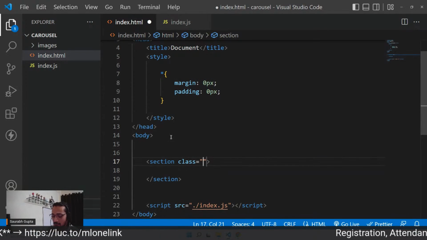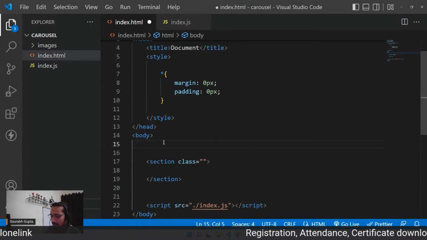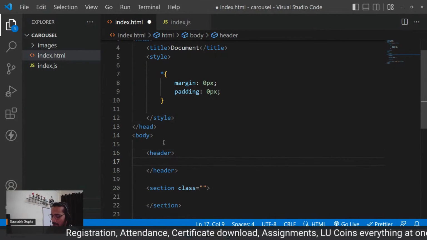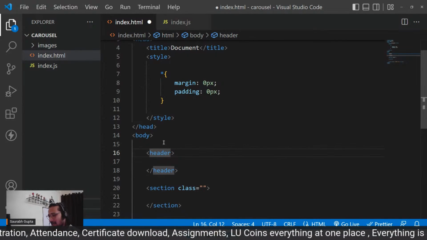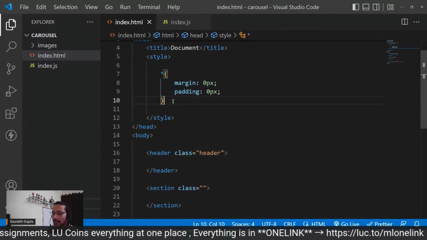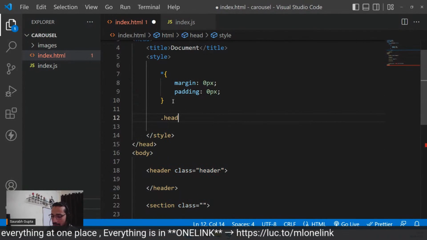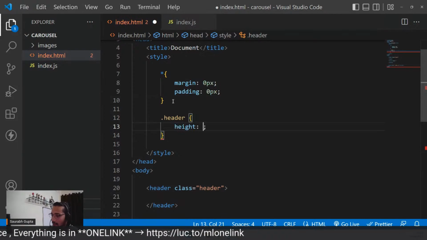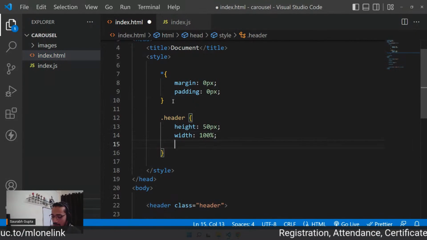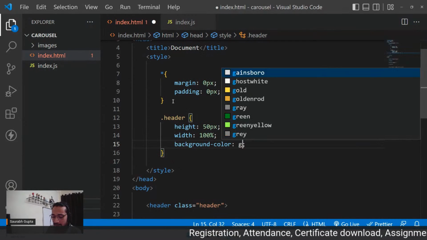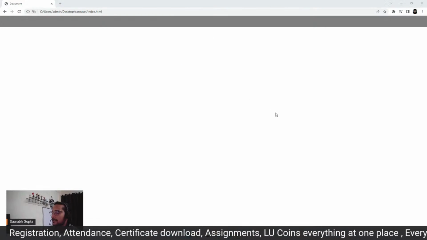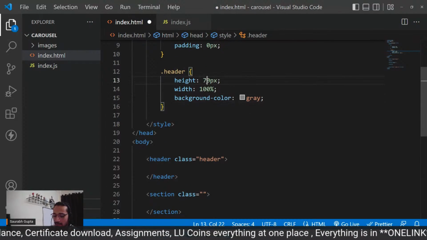And I'm going to be giving it a class of, okay, let me first of all create a header as well. I want a header in here. So header. Just give it a class of header. Just a dummy header. Will do nothing in this case. So header, height of 50 pixel, width of 100%, and background color for now, let's say gray. That's it. Simple header that is doing nothing. It will have no logo, nothing, just a simple header.